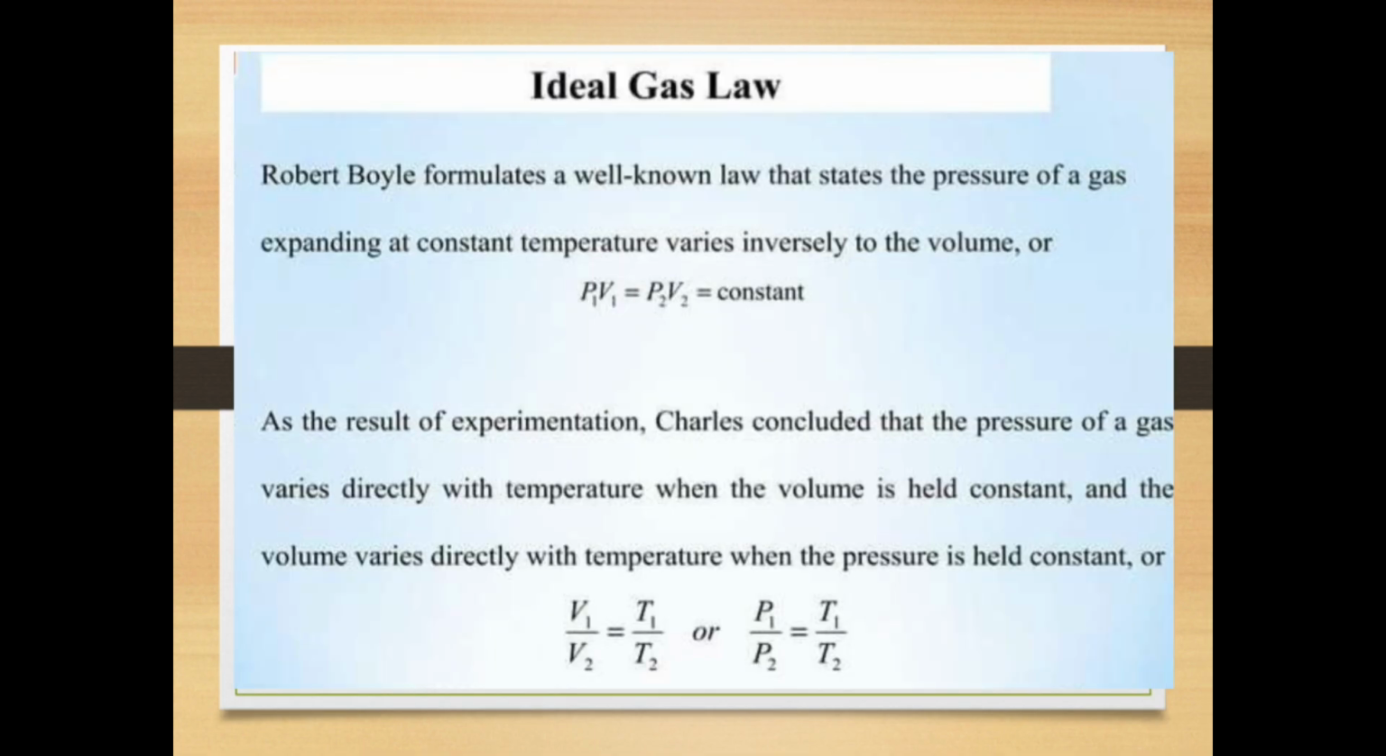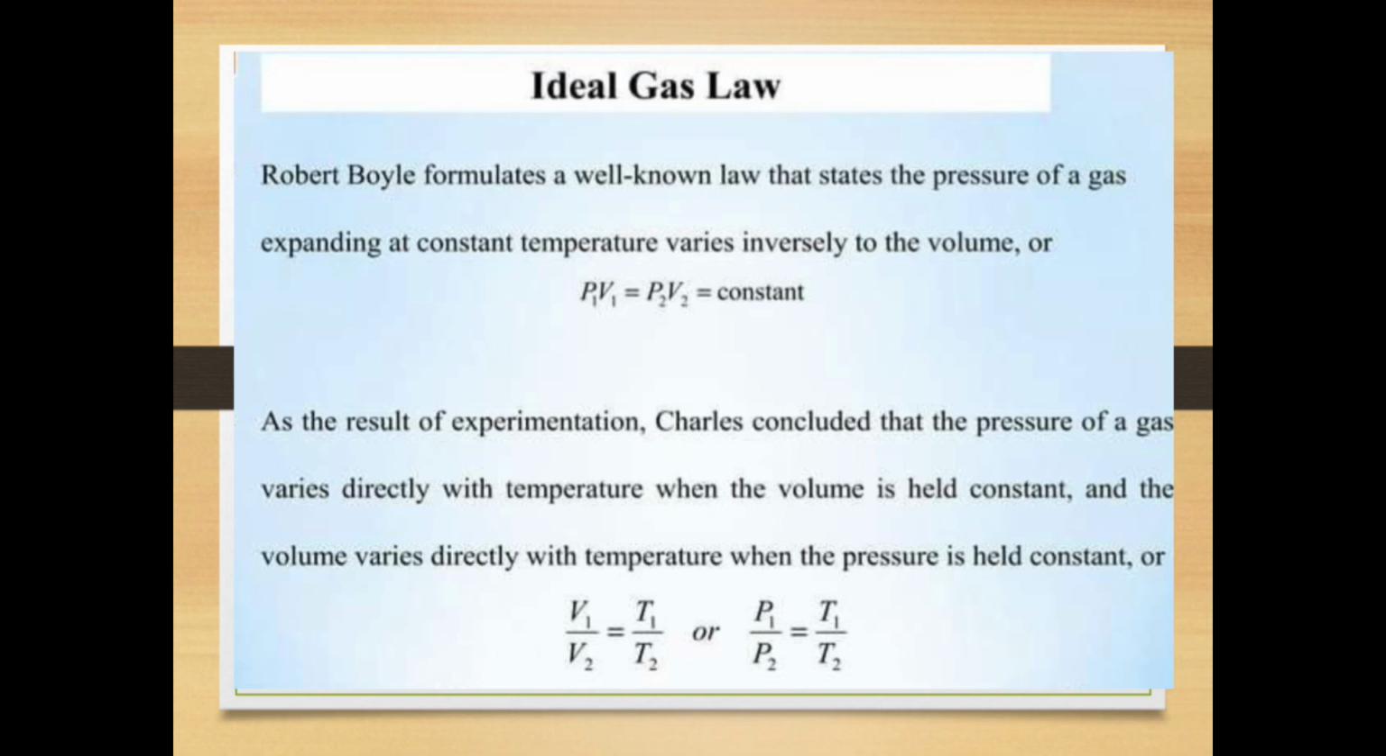Ideal gas law. Robert Boyle formulated a well-known law that states the pressure of a gas expanding at constant temperature varies inversely to the volume. So P1 V1 equal to P2 V2 equal to constant.